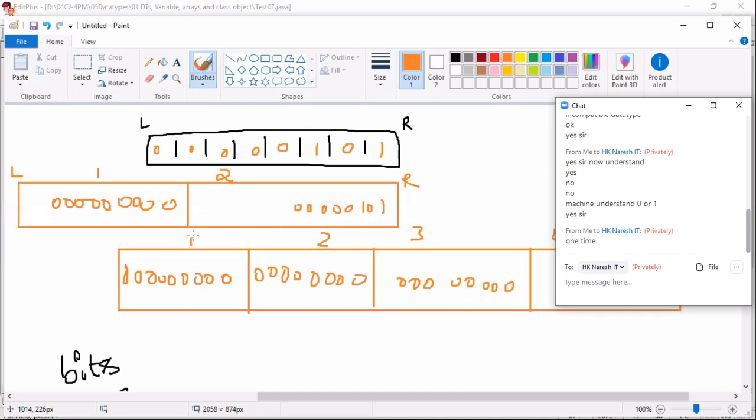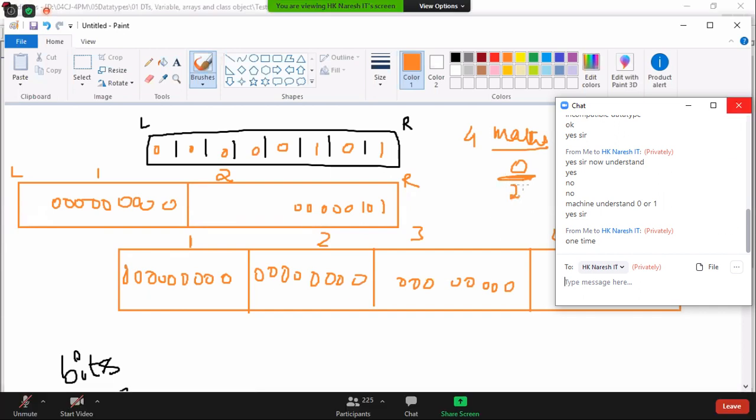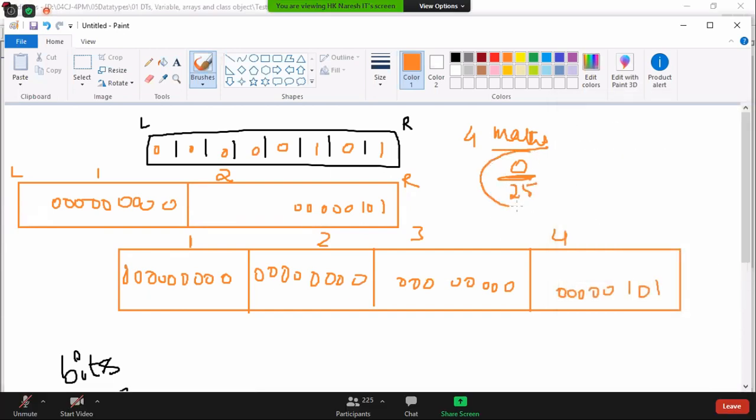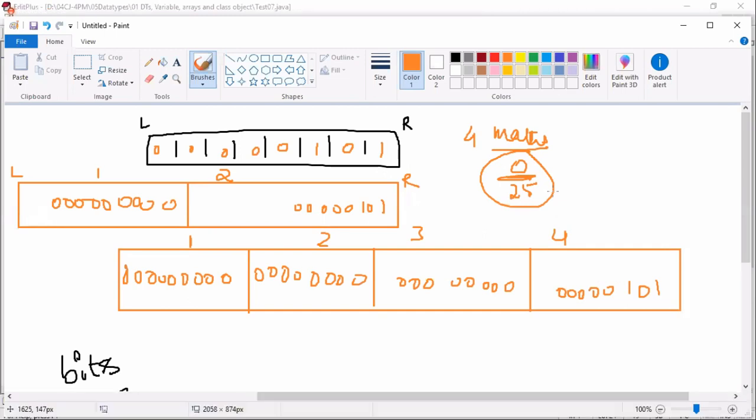I got 0 marks for the first time in my life in my 4th class. 4th class, maths, my favorite subject. I got 0. Okay, 0 out of 25. Then my teacher gave me my paper last, then called, Hari, come here, go and get the signature from your father.